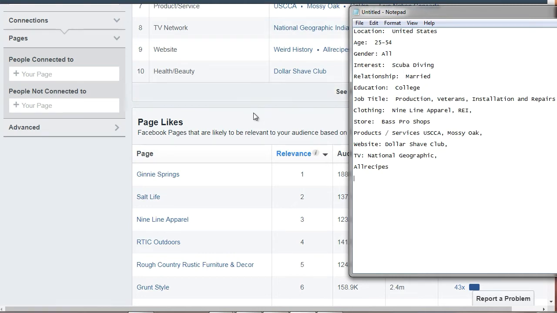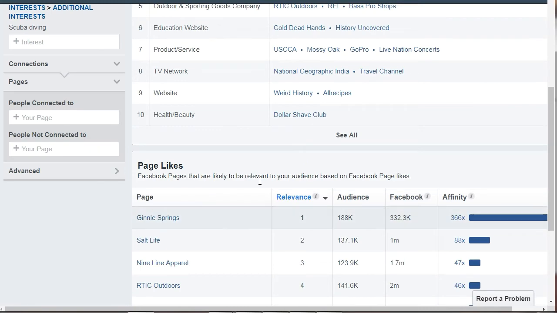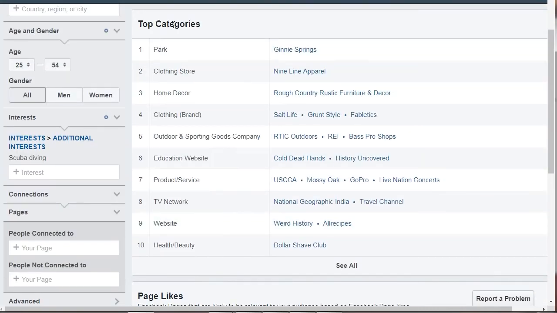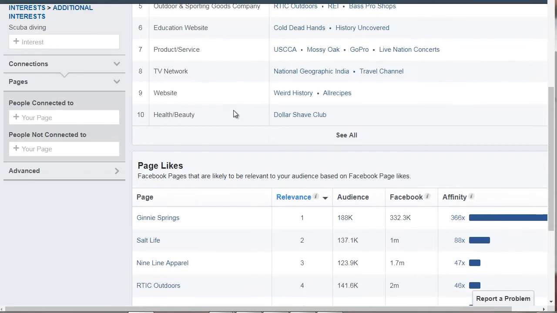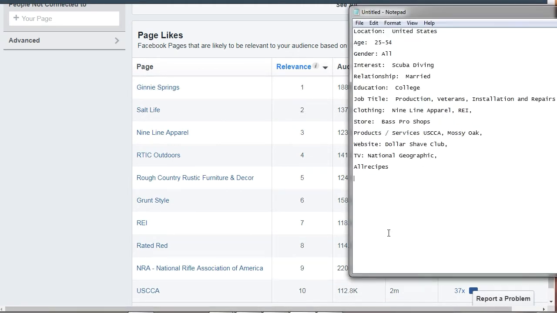And then we've got page likes. So what's the difference between this and this? So this is page likes, and these are actual categories that they're interested in. So we've got page likes, we've got Jenny Springs, Salt Life 9-line apparel.